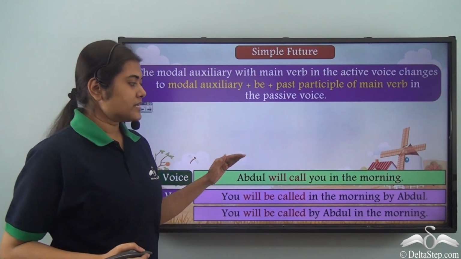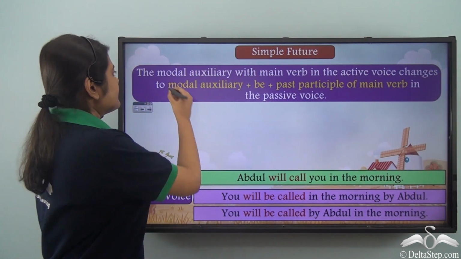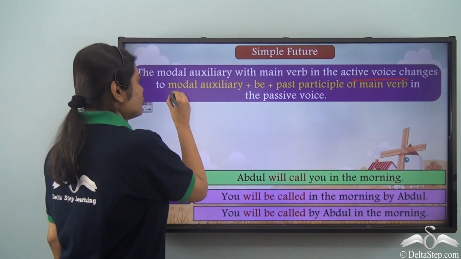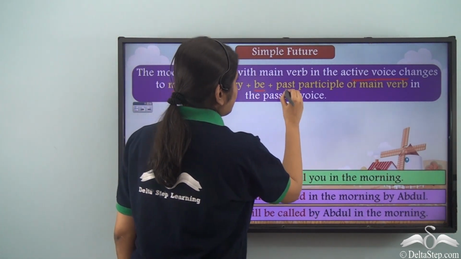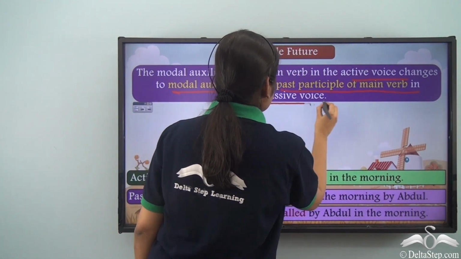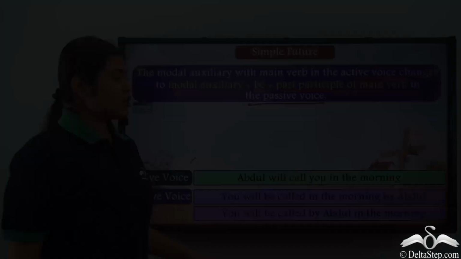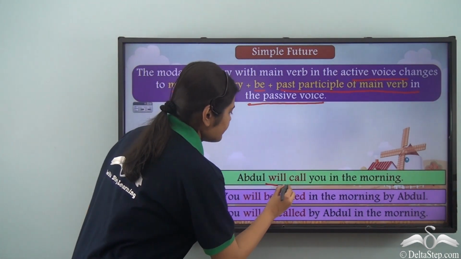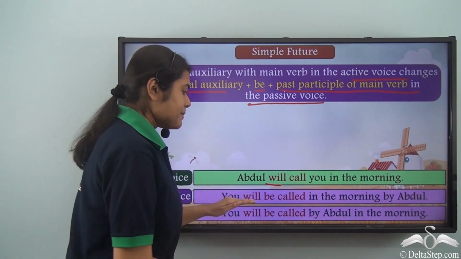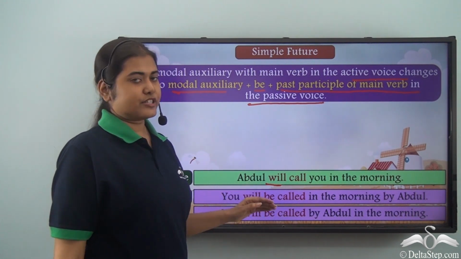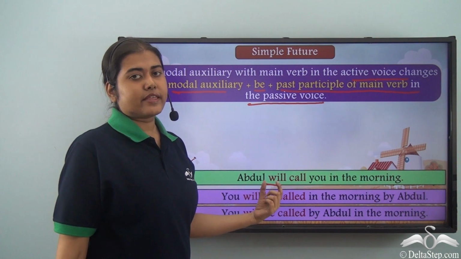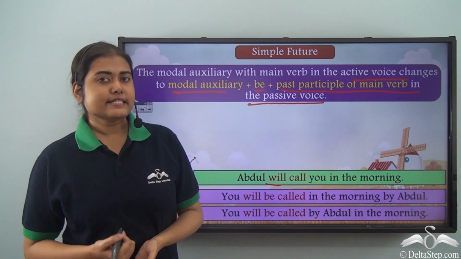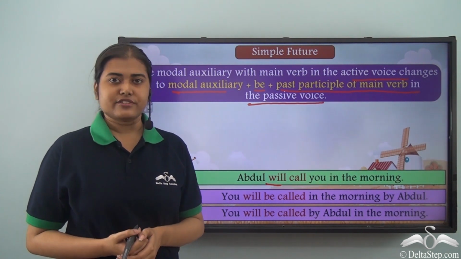So what do we note from this example? We also note that the modal auxiliary with the main verb in the active voice changes to modal auxiliary plus be plus past participle form of the main verb in the passive voice. So another way of looking at the verb is consider will as a modal, keep it as it is in the passive form, after that add the be verb and then the past participle form of the verb. So whichever way you find it easier to remember, you can follow that way.